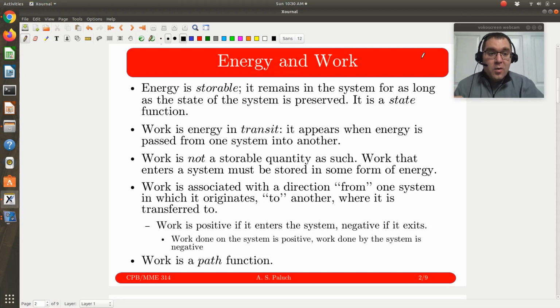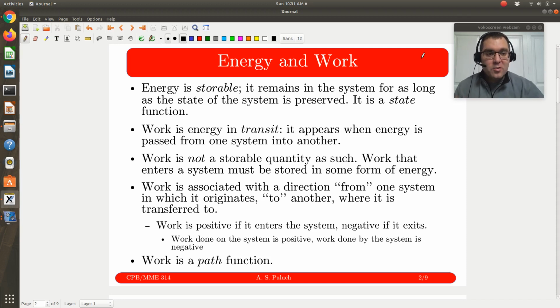Okay. Now, work as compared to energy is not a state function. It's going to be a path function. So the amount of work or energy it takes to get from the bottom of the hill to the top of the hill is going to be dependent on how I go about said path. Am I going to circle around the mountain and go up the opposite side, which maybe has less of a steep slope? You could think of all different sorts of scenarios. Okay, so work, right, is that energy that takes the ball from the bottom of the hill to the top of the hill. It's going to be dependent on how I get from the bottom to the top. Right, it's going to be path dependent.